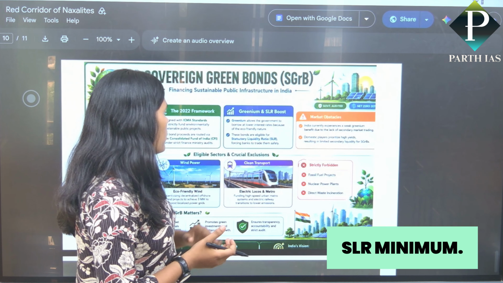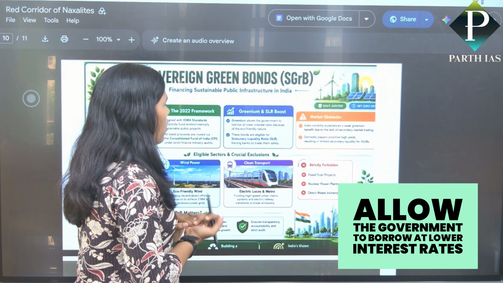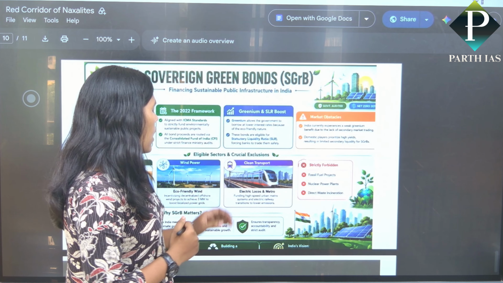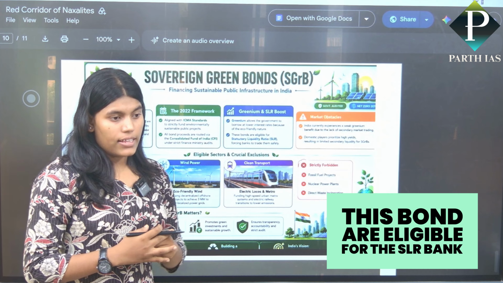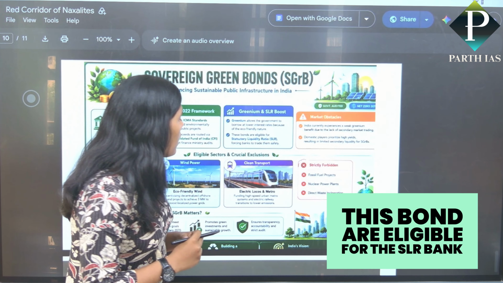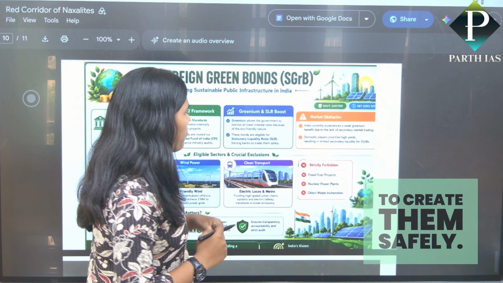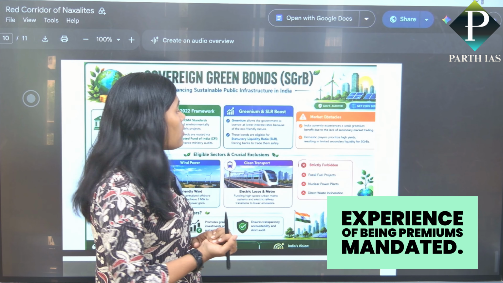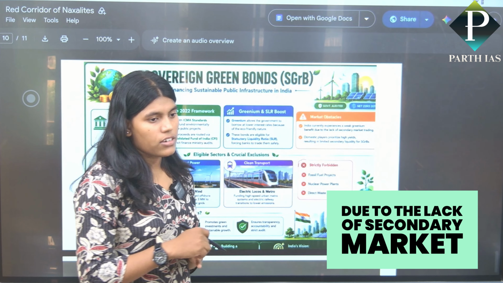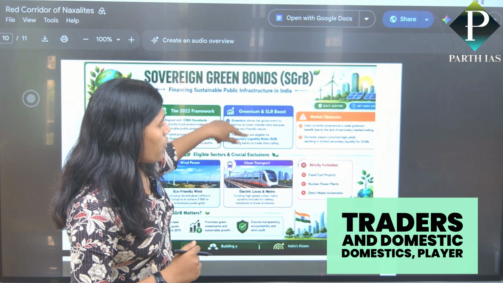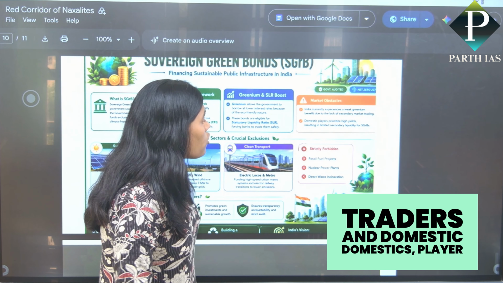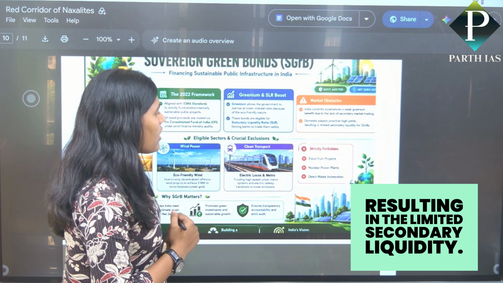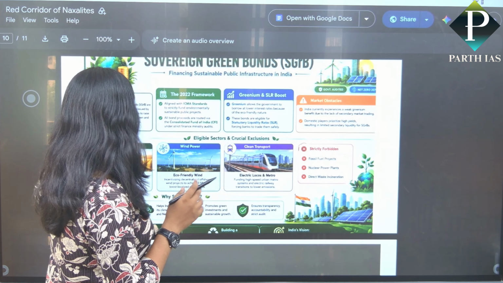Premium SLR boost: the premium allows the government to borrow at a lower interest rate because of the eco-friendly nature. This bond is eligible for the SLR, allowing banks to trade them safely. Market obstacles: the Indian currency experiences weak premium benefit due to the lack of secondary market trades, and domestic players prioritize high yield, resulting in limited secondary liquidity.